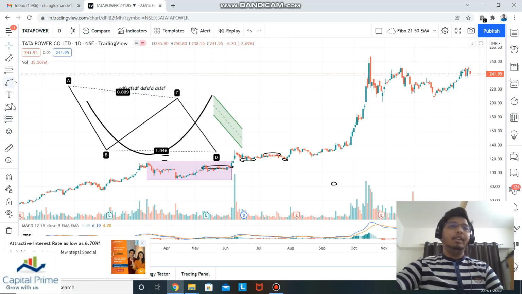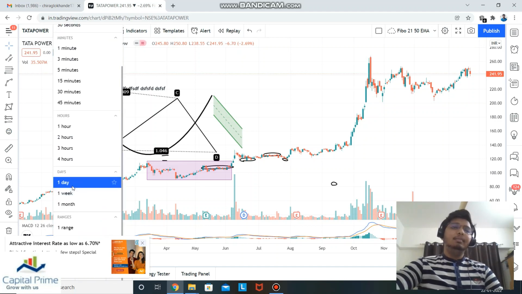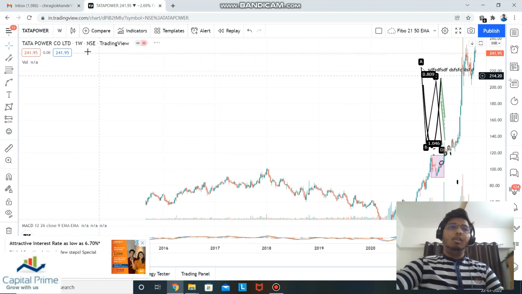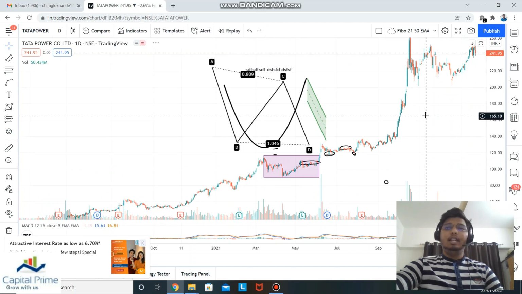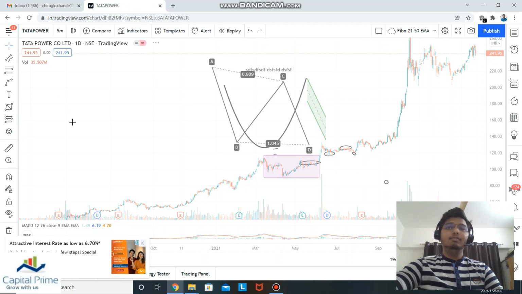Okay, so we are almost done with these tools. These will be the most used tools in our analysis. Next, this is basically the time frame. For swing trades, we mostly look at a weekly chart or a daily chart. We can select day in here so that it shows the daily chart. For intraday purposes, we mostly go with the 5-minute view.